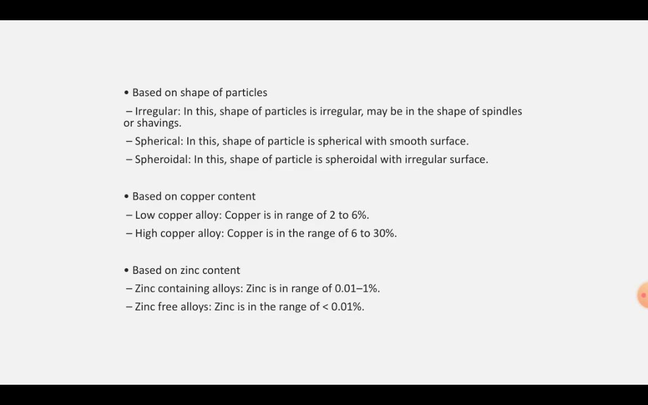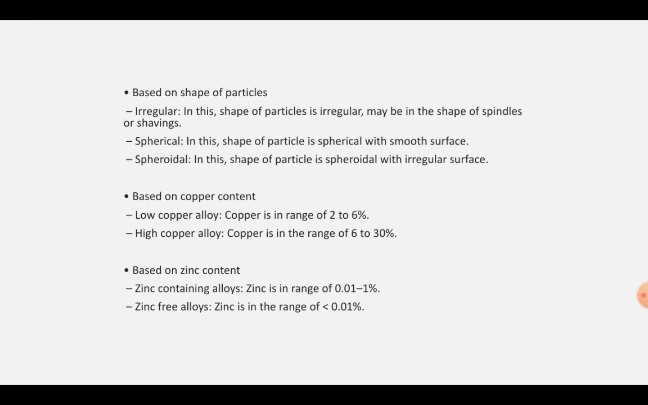The classification: Number 1, it is based on the shape of the particles: irregular, spherical or spheroidal. What is irregular? In this, the shape of the particles is irregular, which may be in the shape of spindles or shavings. In spherical, the shape of the particles is spherical with smooth surface, whereas in spheroidal, the shape of the particle is spheroidal with irregular surface.